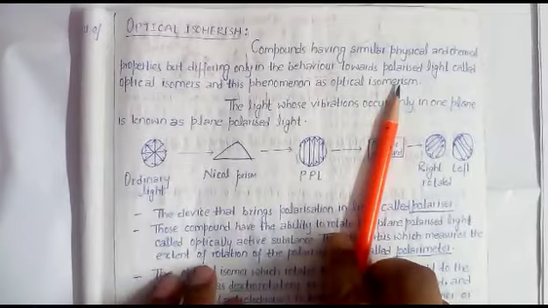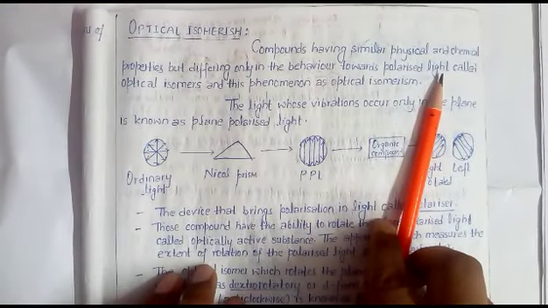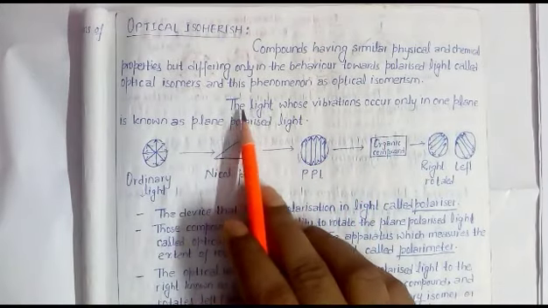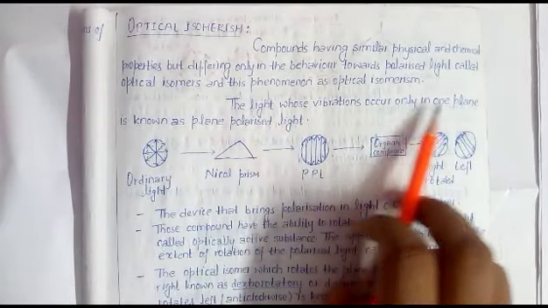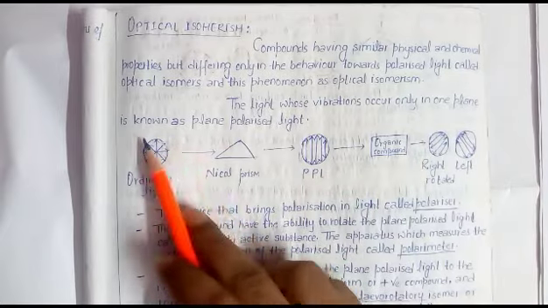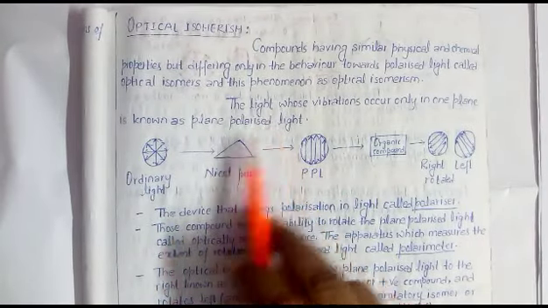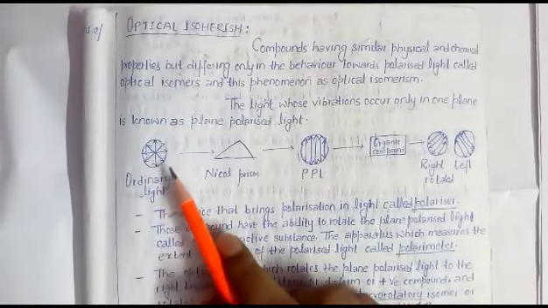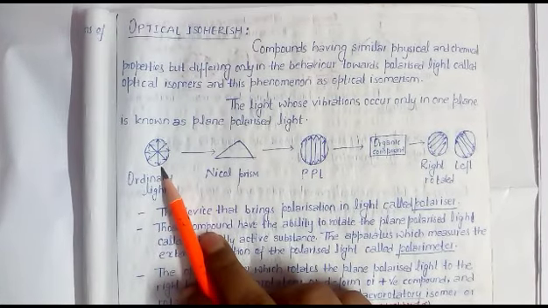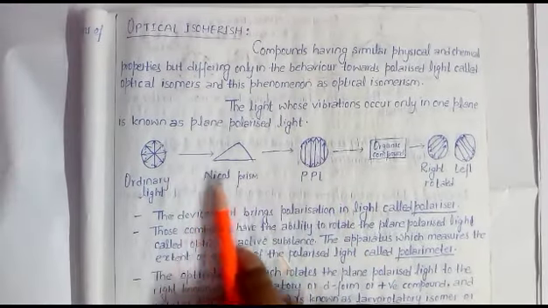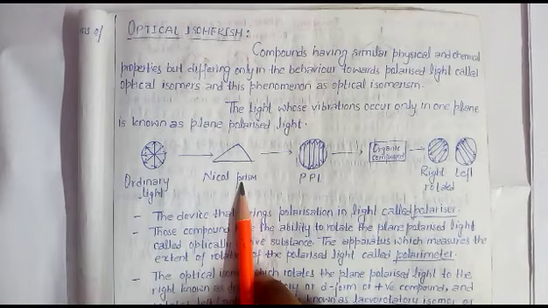Then first, what is the meaning of polarized light and how to obtain polarized light. The light whose vibrations occur only in one plane is known as plane polarized light. It means ordinary light, which propagates in all possible directions, can propagate in only one plane after passing through a Nicol prism.